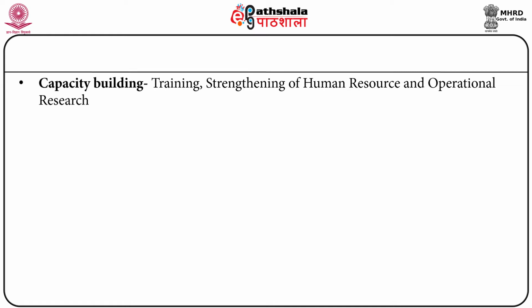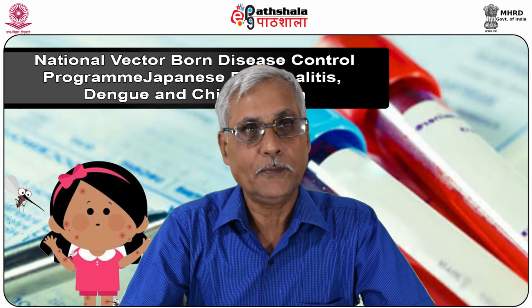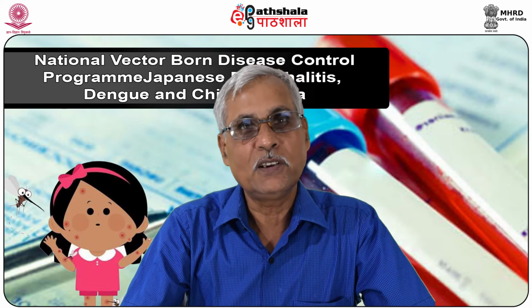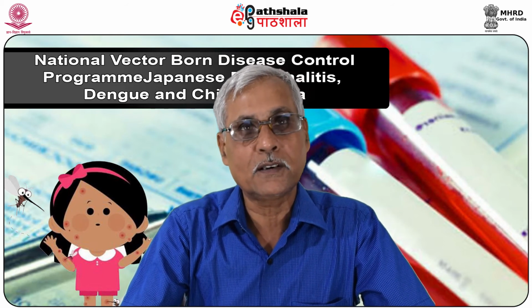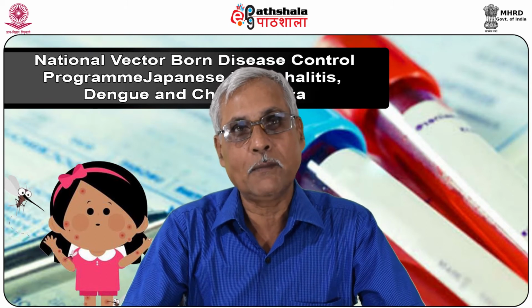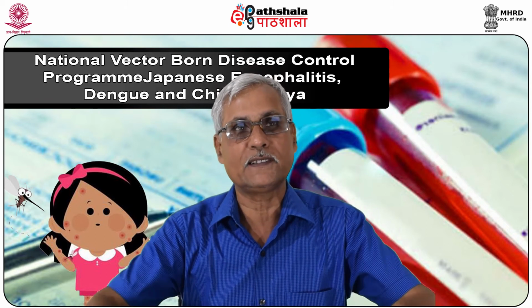And in order to implement the legislative framework properly, the government's will in this direction is desired. Certainly, behavioral change communication, social mobilization, and IEC are an important component, particularly before the environmental conditions become very conducive for this.